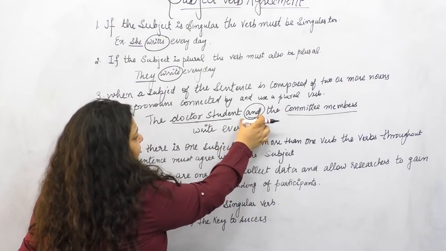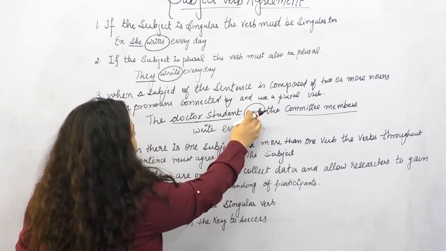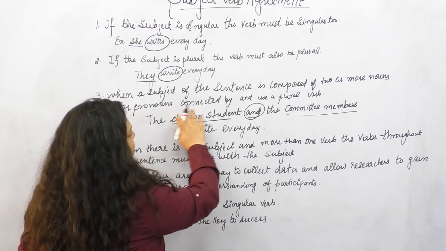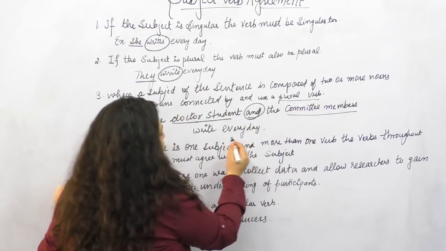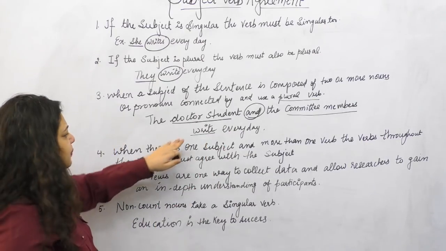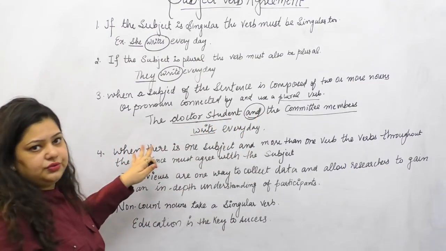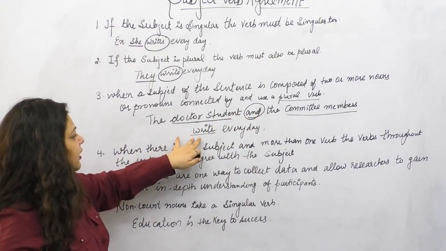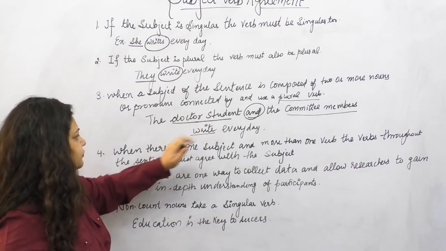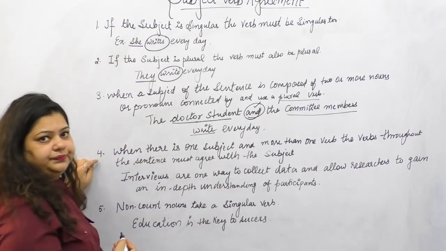If it is connected with and, what will we be using here? It is two or more nouns, so we'll be using the plural verb here, right? Because it is talking about two or more nouns. Here my verb will be plural because it is also connected with and.